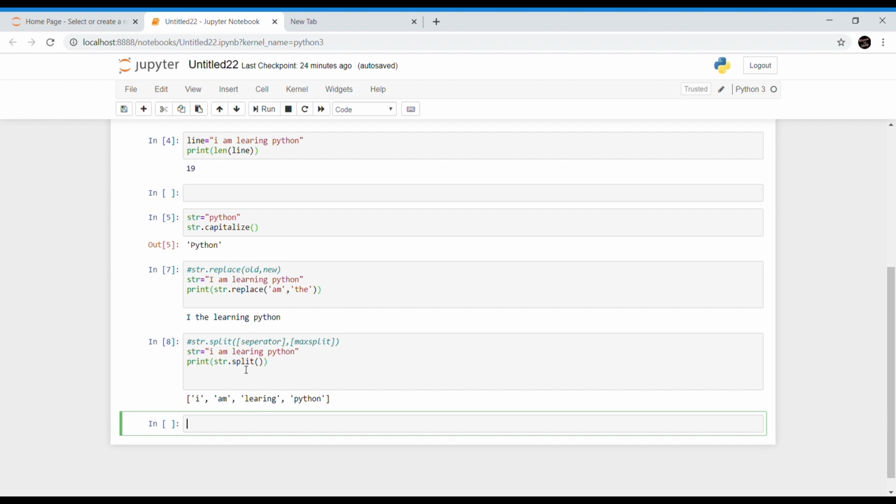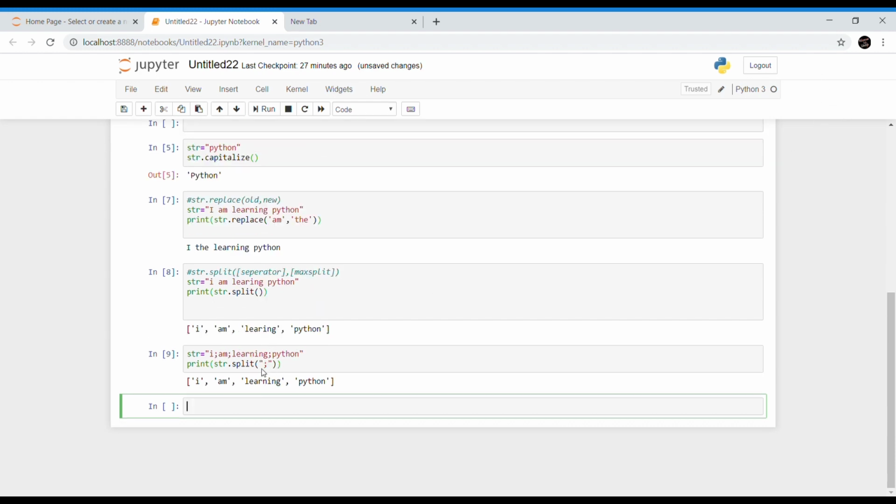So this is an example. In this I am printing str.split. Here I am not giving any separator as well as maxsplit, so it's directly printing the list of elements. Since I am not giving any separator value, it's considering it as white space. Now look at this example. I am changing the separator value to colon. Whenever the interpreter encounters a colon in a string, it will split that string. That's why we are getting output like this.